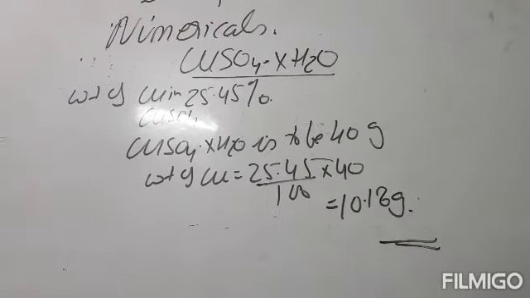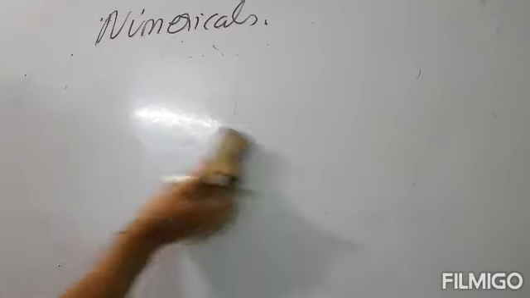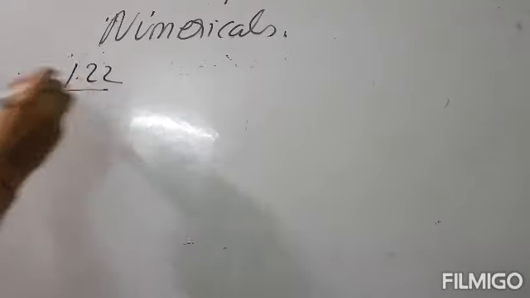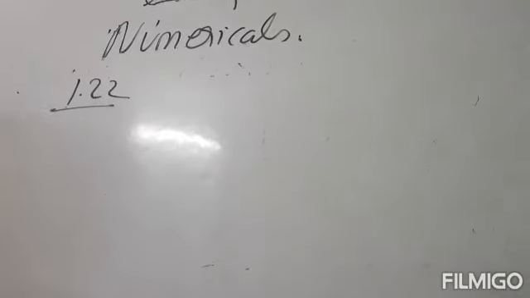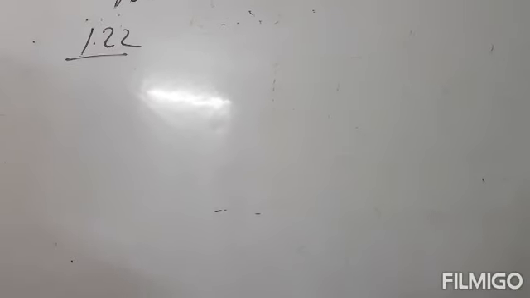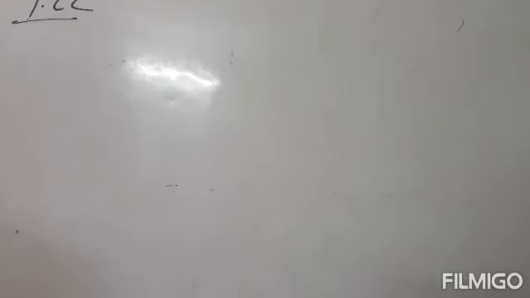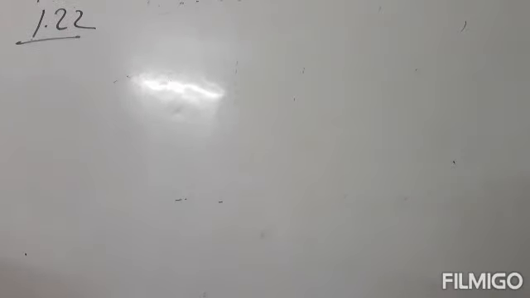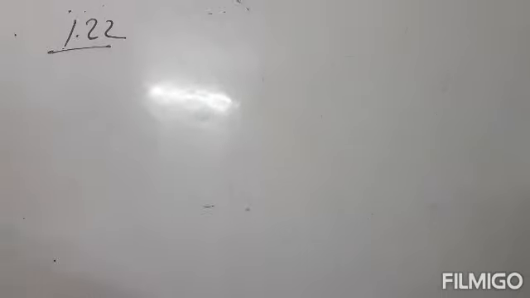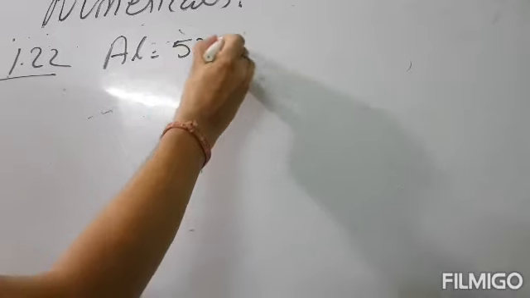Now the next numerical is again an unsolved one, that is 1.22. Numerical 1.22, and the question says aluminum oxide contains 52.90% aluminum and carbon dioxide contains 27.27% carbon. Calculate the percentage of aluminum in aluminum carbide, assuming that the law of reciprocal proportion is true. Now, aluminum is 52.9%.